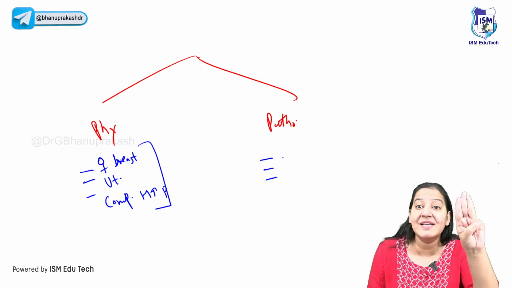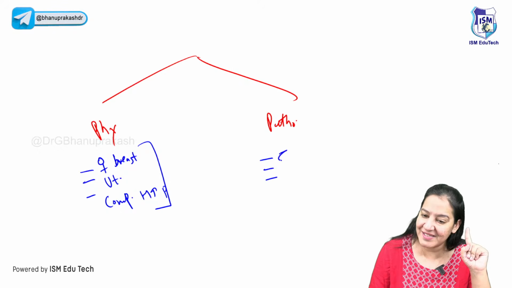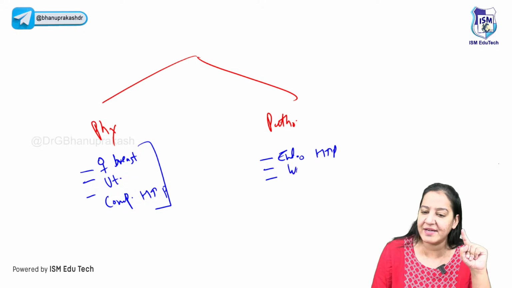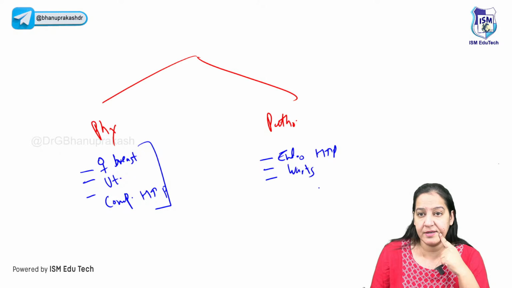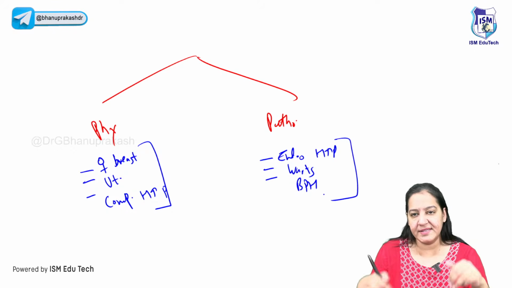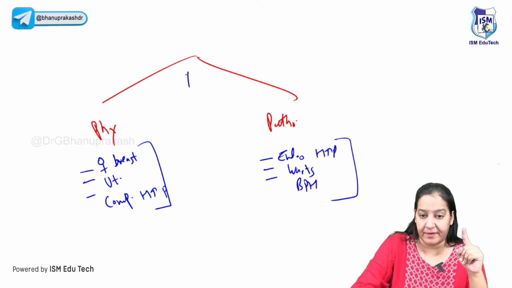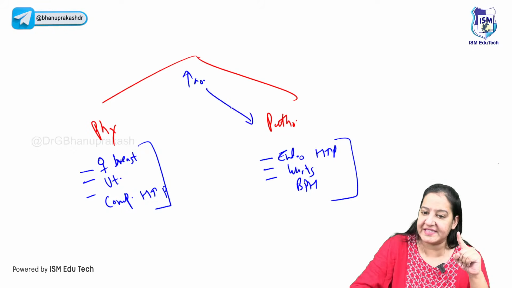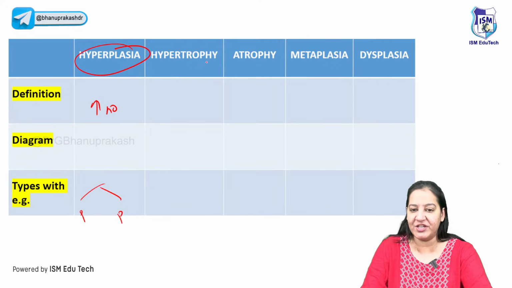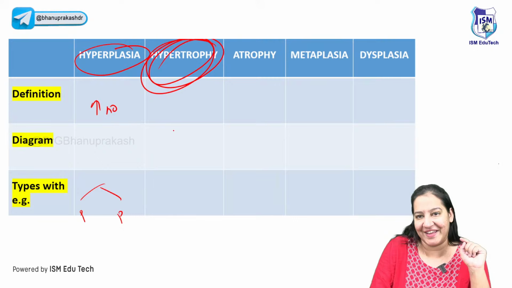In pathological, you have to tell me three diseases. The first is endometrial hyperplasia, I told you. Then I told you warts. And what is the third disease I told you? One more disease I told you, no? So, BPH in males. These are the three diseases in which, due to an increase in the number of cells, the person has disease. So you have to learn the examples. That's all about hyperplasia.